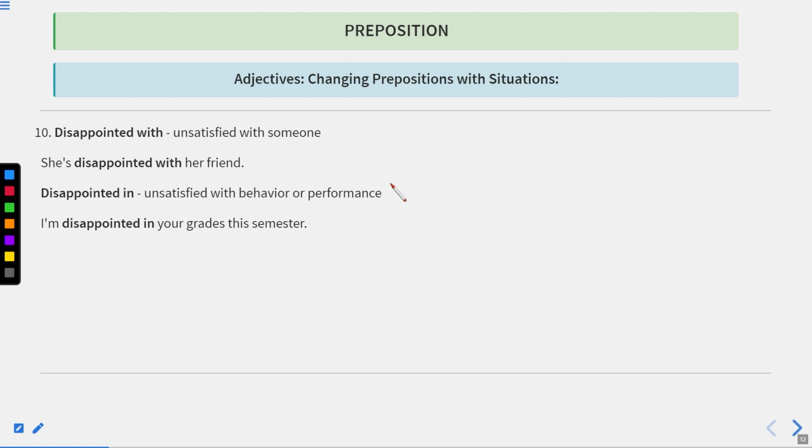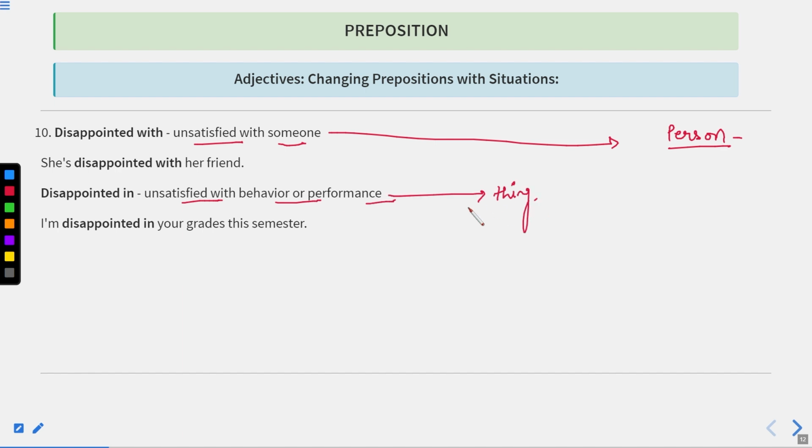If I'm disappointed with, it means disappointed with a person. And disappointed in is used for a thing. For example, unsatisfied with someone refers to a person, and unsatisfied with behavior or performance means a thing. So when we talk about some performance or some behavior, that is called a thing, so we can use disappointed in. She is disappointed with her friend.